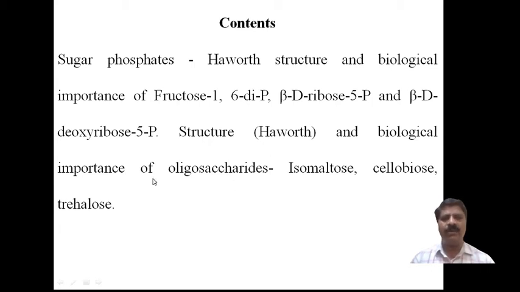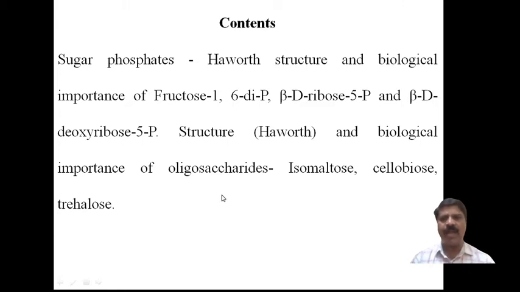Then oligosaccharides, their structure, that is Haworth structure, and biological importance of oligosaccharides like isomaltose, cellobiose, and trehalose. These I have to discuss in this session one by one.